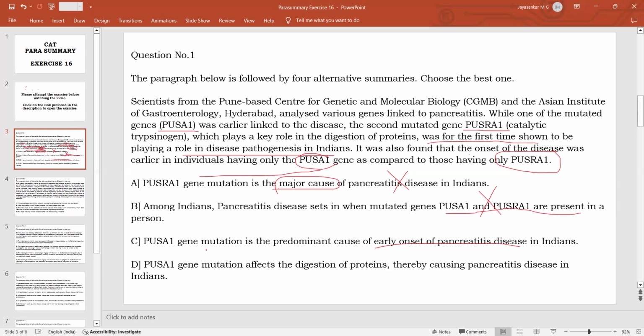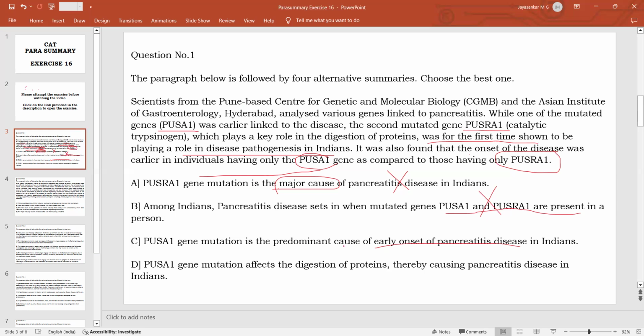Even though it is not talking about the main idea. What is the main idea in the passage? The main idea in the passage is not about Pusravan. It is about Pusravan, because it says that the Pusravan gene is also found to be responsible for the cause of the disease, especially among Indians. So that particular aspect is not given here. So even though it is talking about something correct, it is not talking about the main point.